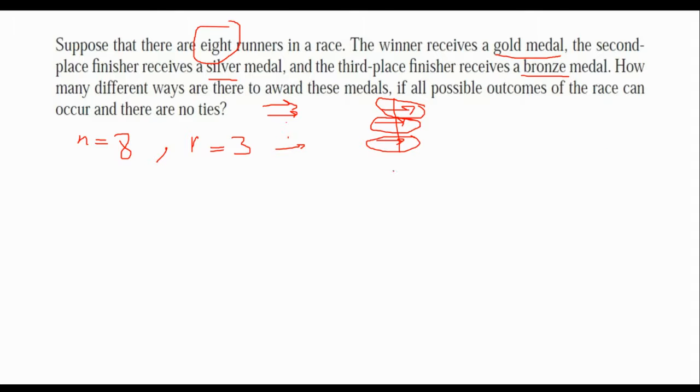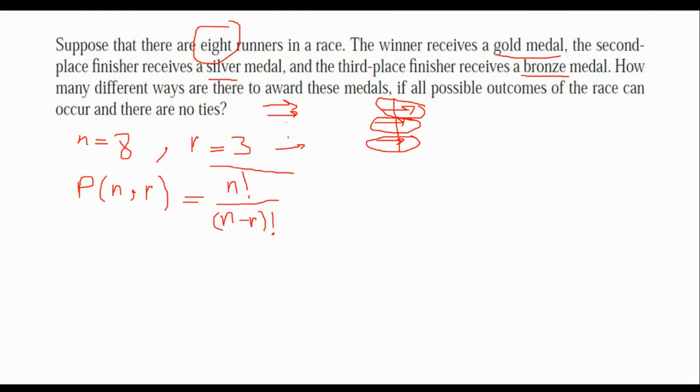So in order to write the complete solution, I should write the formula related to permutation first. So you are selecting R from N. You should know this formula: N factorial over N minus R factorial.